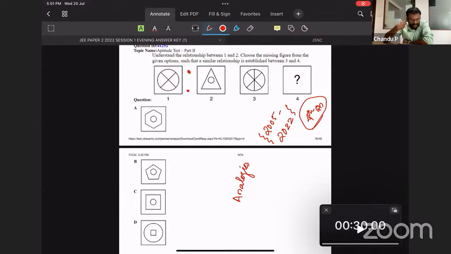Anyway, if my memory is right, this is an old question of NATA. I'm not remembering the exact year, but 2017 or 18 or 19. So this 1 and 2 have a relation, and that relation is between 3 and 4 also. This question has a little bit of ambiguity.